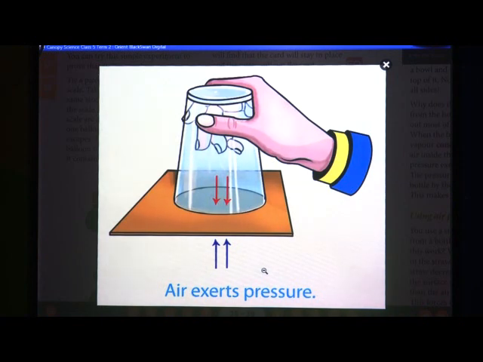Then afterwards we have to see the third property of air, that air exerts pressure. This is also a simple experiment, but due to some technical problem we are unable to do this experiment here. These are all very simple experiments you can do at your home. So, third property, that air exerts pressure.